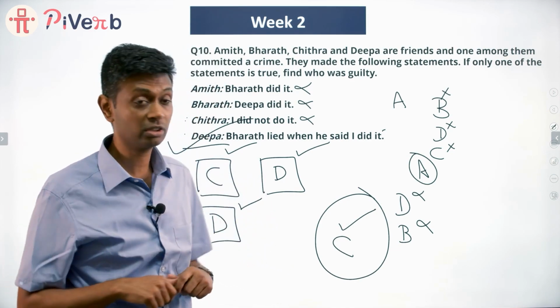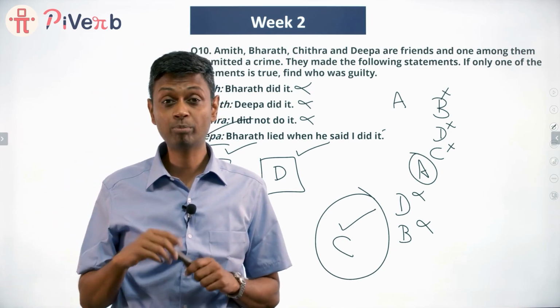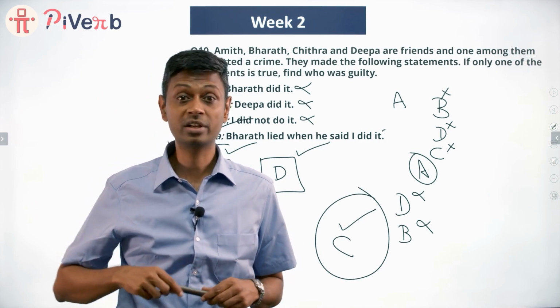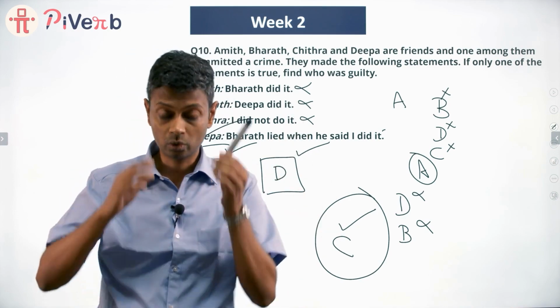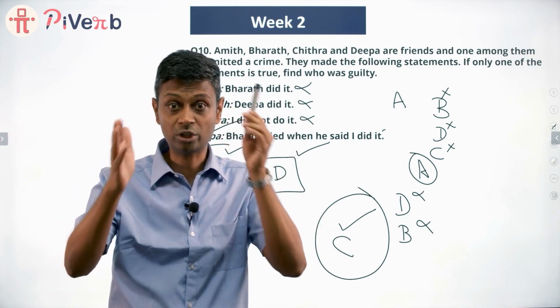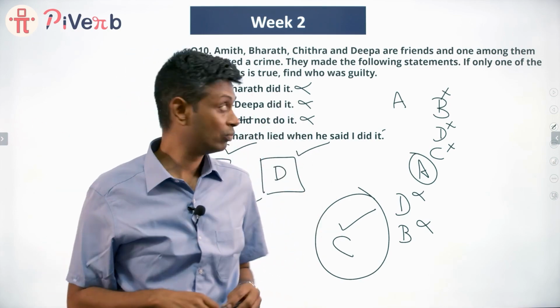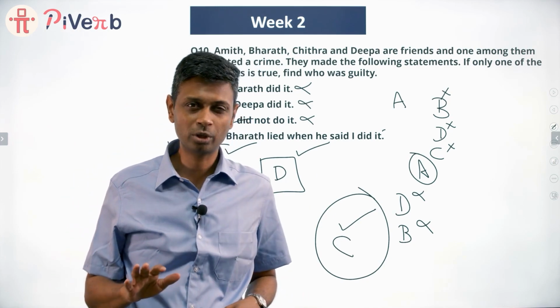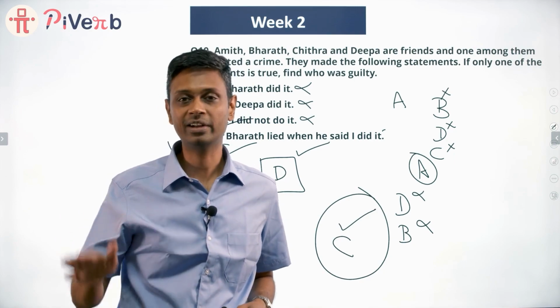Some of these reasoning questions could be very interesting, but from an exam point of view, you've probably got to say, okay, I'll come to this, but not straight away because it's going to take some time. You're going to worry about which one statement is true, if this is true, that should not be true, all of those things. So from an exam context, when you get a question like this, you say, look, I'll come, but I'm not going to do this straight away. I'll do it after I try out some of the other questions.